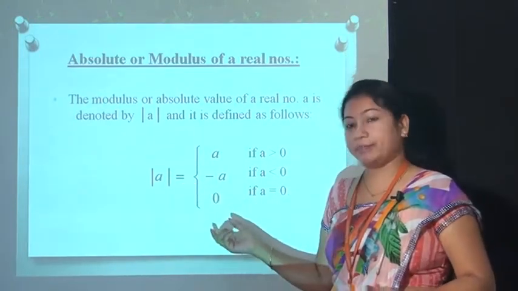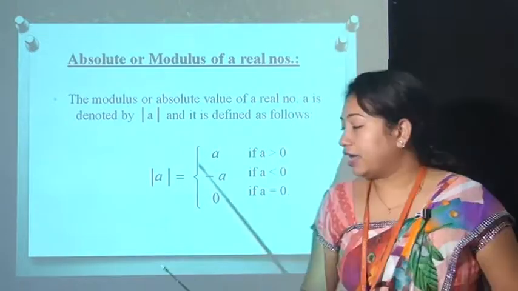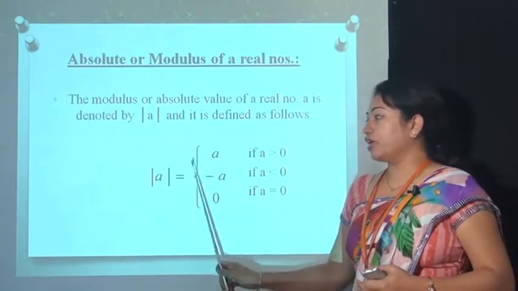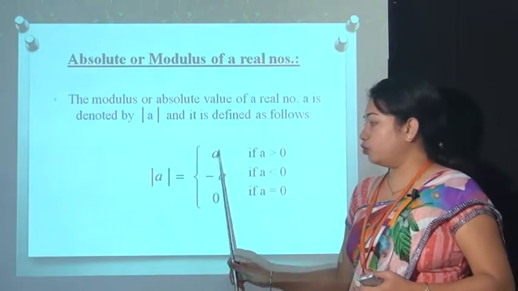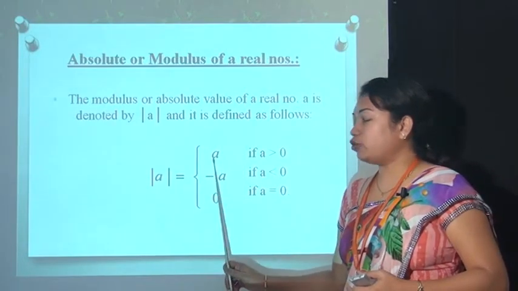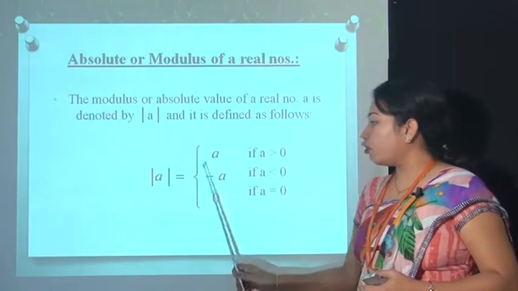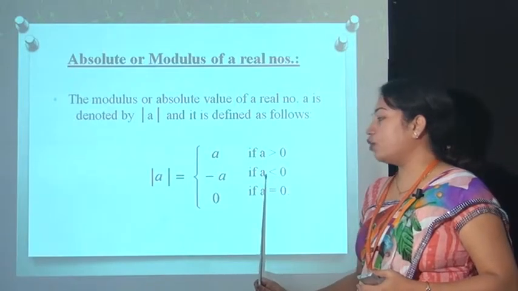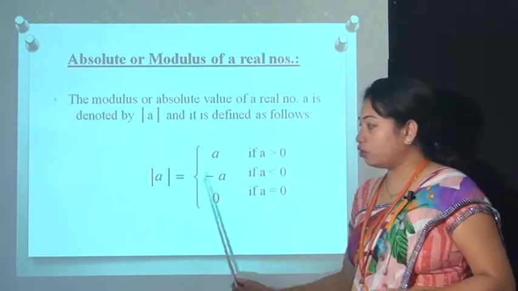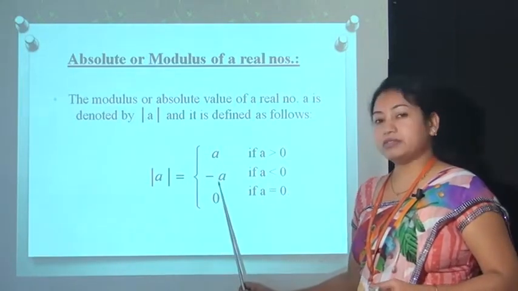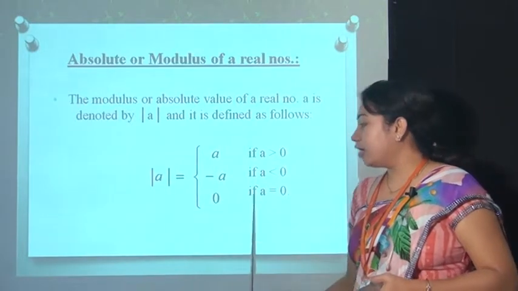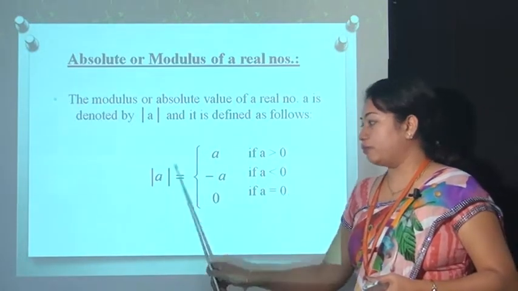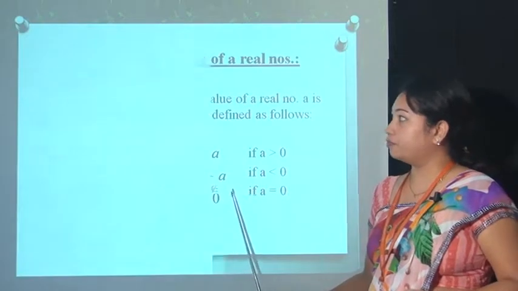This is the example that there are 3 values of mod. If A is positive then the value of mod A becomes A. If the value of A is less than 0 then mod of A becomes minus A, and if A itself is 0, then mod of A becomes 0.